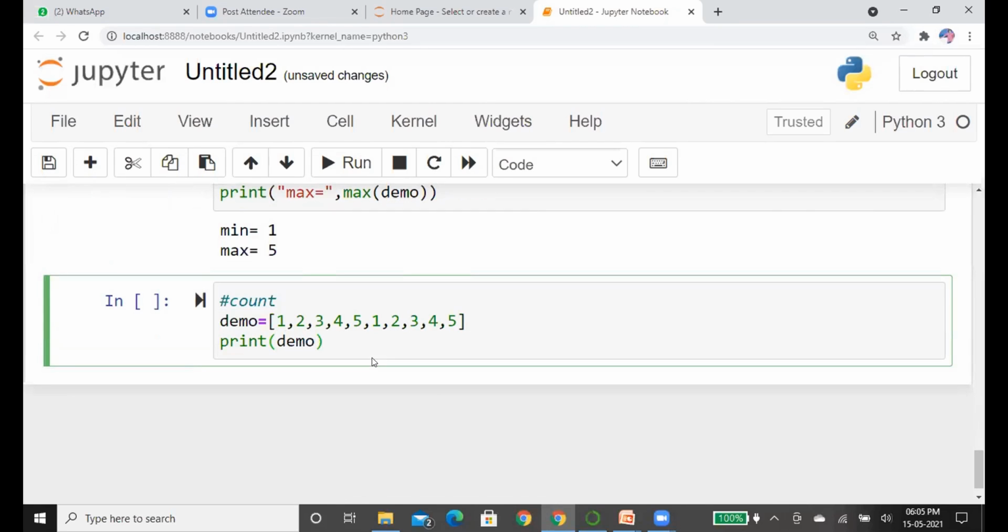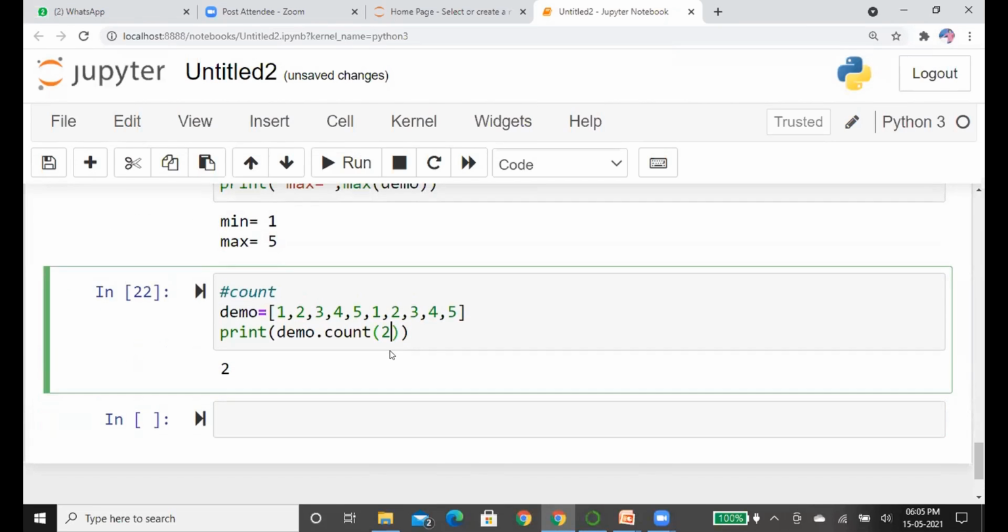If you want to find the occurrence of 2 in the list, demo dot count of 2 checks how many times 2 occurs. We can see 1 time and 2 times, so the answer should be 2.